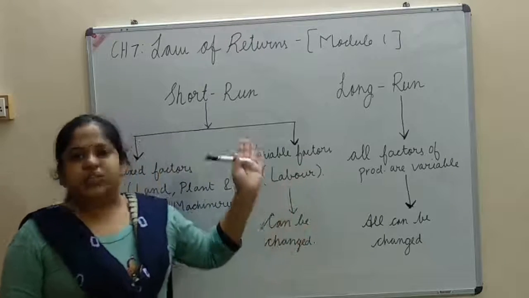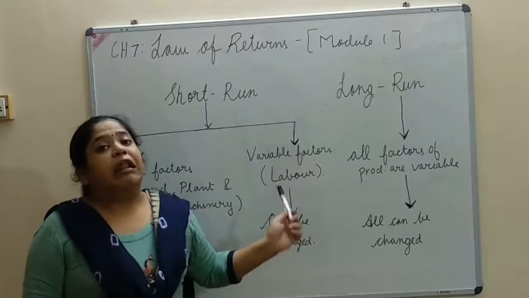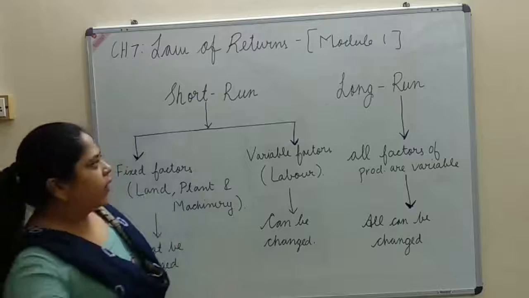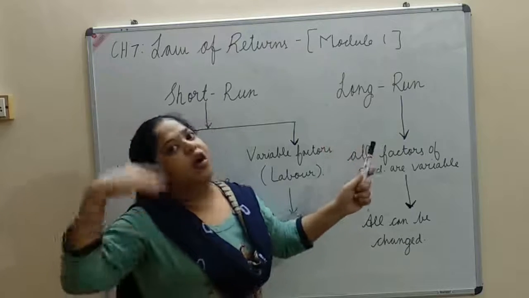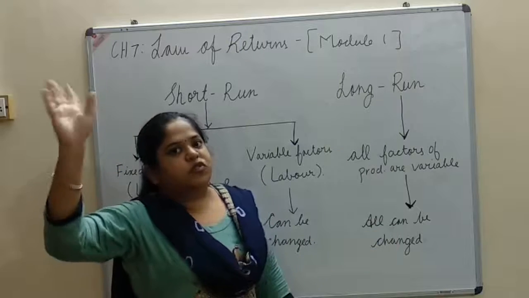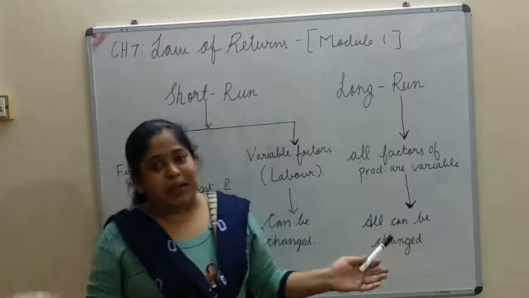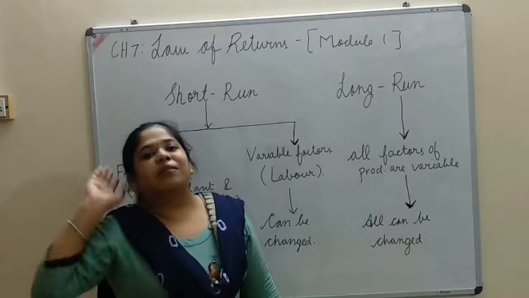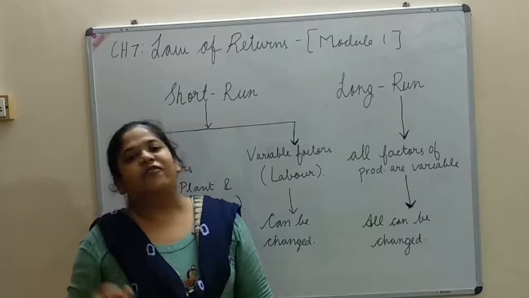In fact, the change in output can be brought only by a change in labor. Now coming to long run. Long run is a longer time period, 5 to 6 to 7 years, and all factors of production are variable, meaning all can be changed, and the output can be increased by a change in all factors of production.